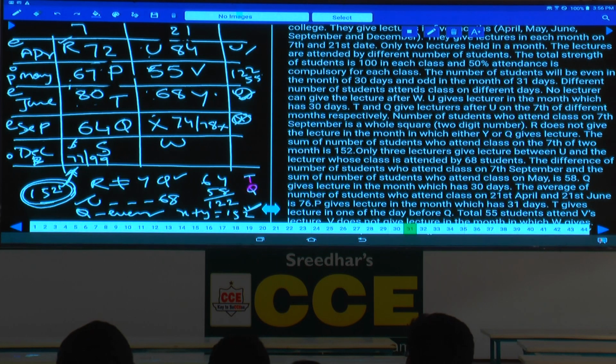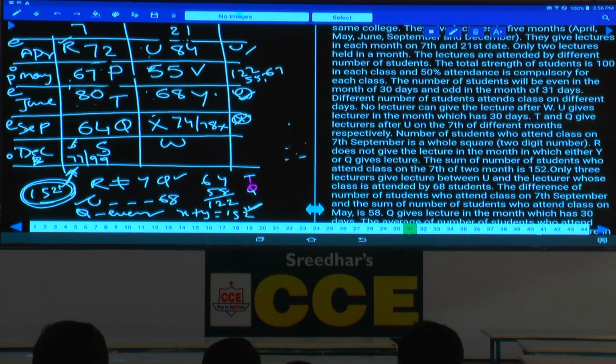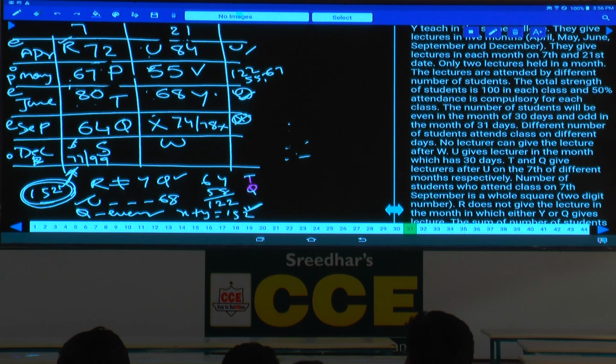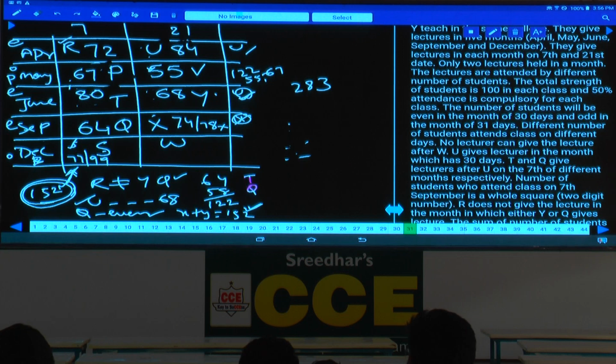Now we need to add all these elements, then check how many are left over, isn't it? Then what are the elements here? 72, 67, 80 and 64. What is the sum of all these elements? 72, 67, 2 plus 7, 9 plus 4. 9 plus 4 is how much? 3. And 1 plus 7, 8 plus 6, 14 plus 8, 22 plus 6, 28. Now on 7th, except S, the remaining 4 is 283. I am talking about only the 7th of different months, except the last one S.